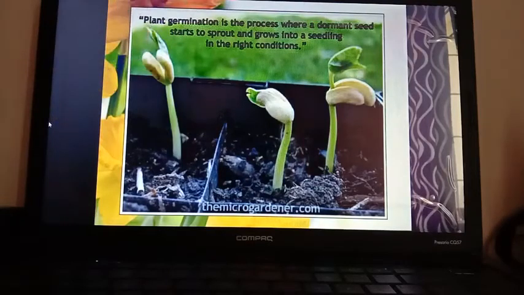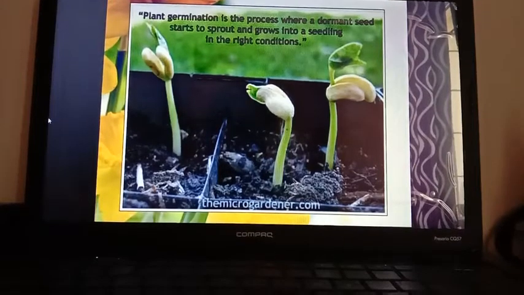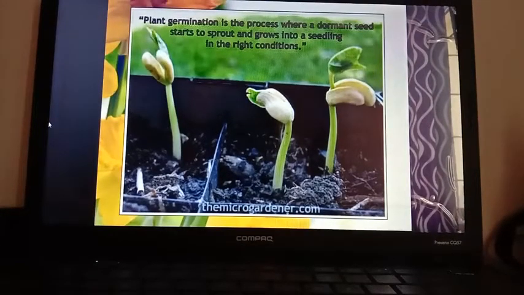Dormant seed means when the seed is formed, it will not germinate until it gets the proper conditions for germination. Up to that time, the seed will remain dormant.